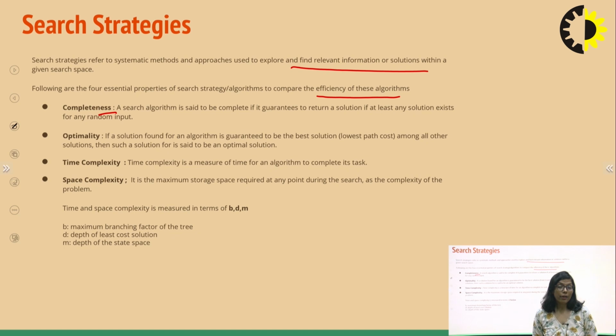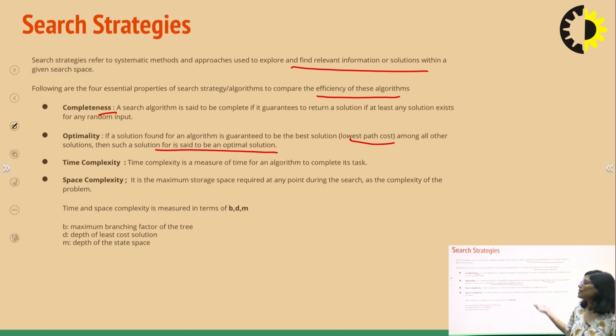Optimal. So, if I say my algorithm is optimal, then it guarantees me that it will give me the best solution. Okay, that is your optimality. Best solution means lowest path cost among all the solutions. Such a solution is said to be the optimal solution. Time complexity, you have heard this before in your previous classes. Time complexity and space complexity. Time complexity is how much time my algorithm is taking to solve the problem, whereas the space complexity is how much storage space it is taking to solve the problem, right?